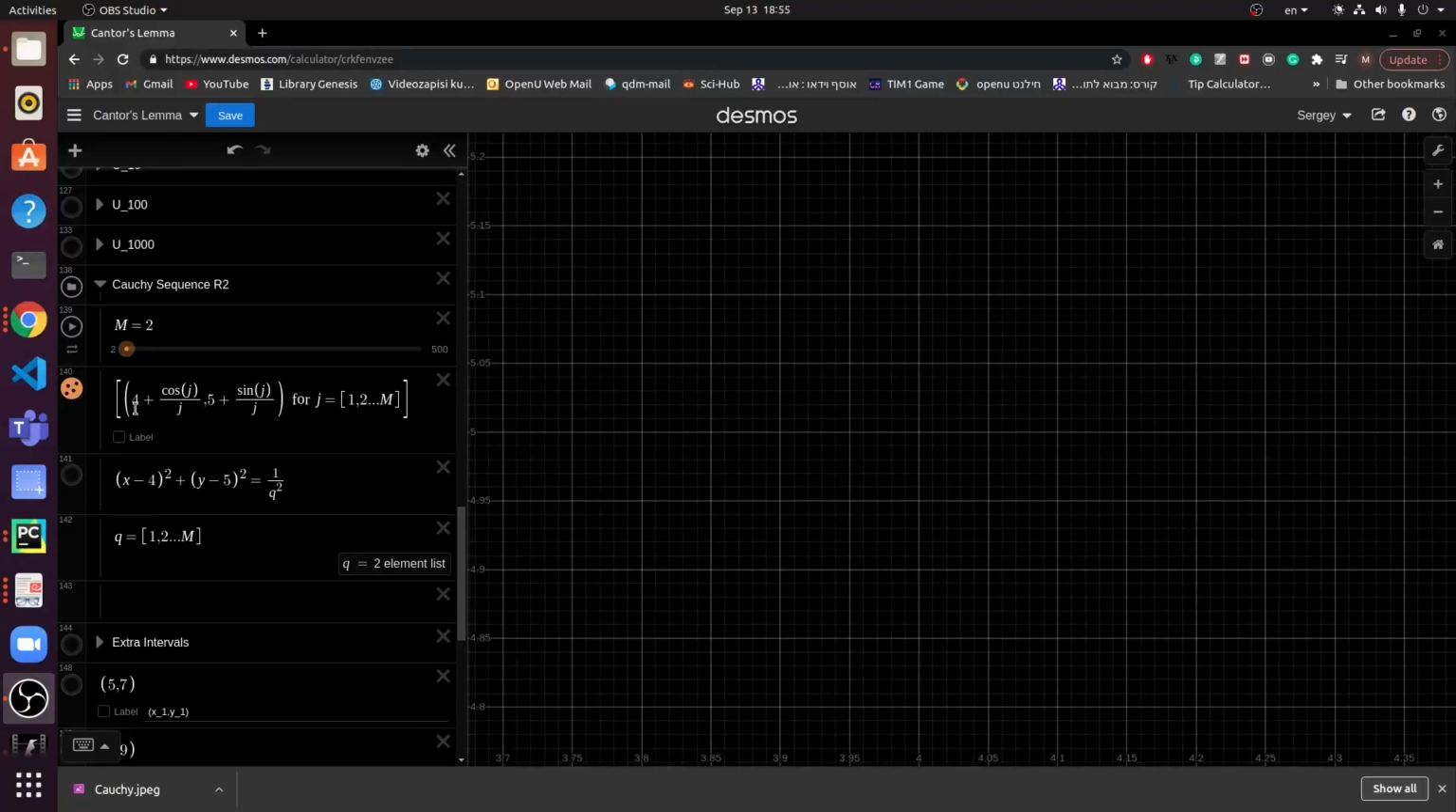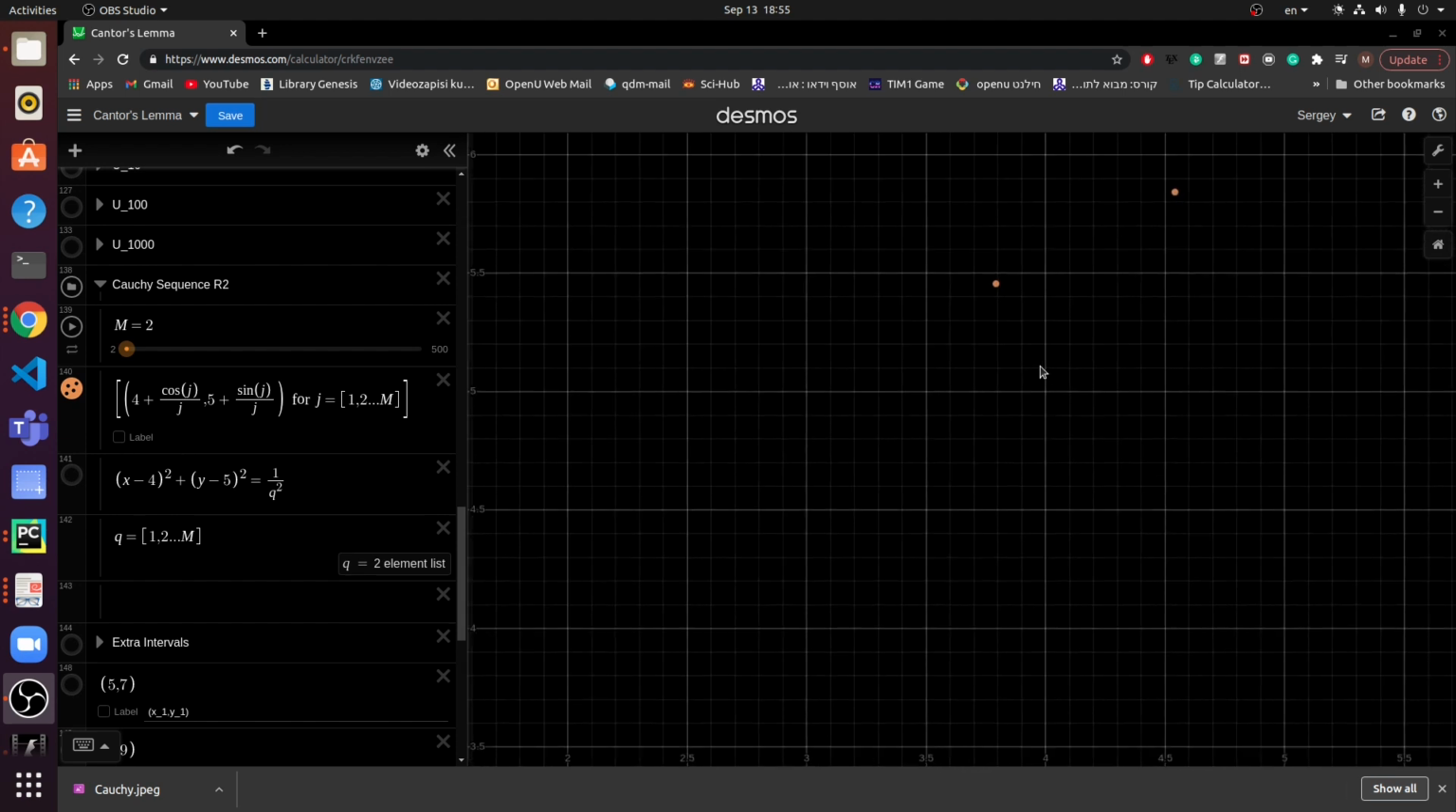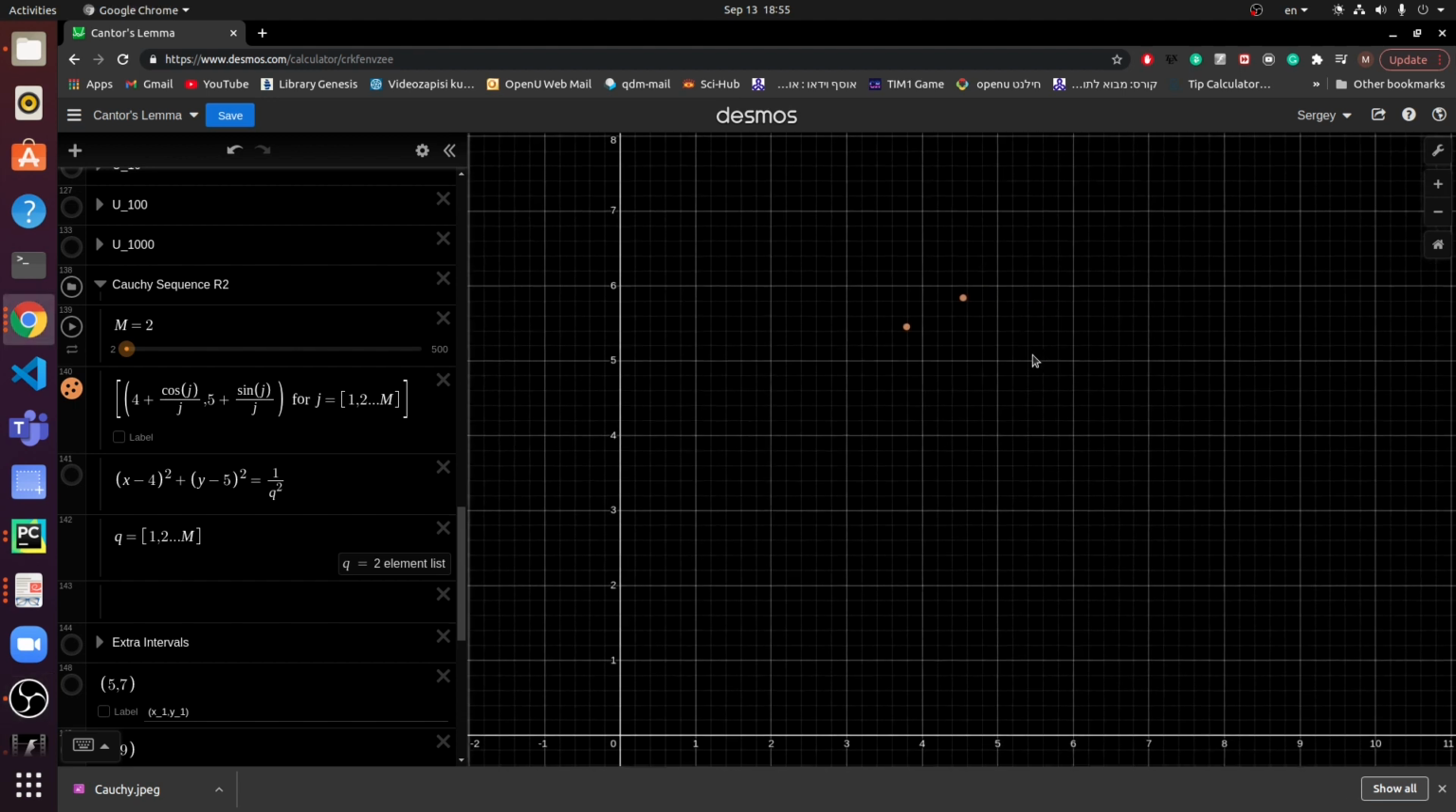So now what I've created here is the sequence. Basically it would converge to the point 4, 5. And what you see here is that cosine of j over j, where j is just an index that I used for the sequence, would tend to 0, and this would tend to 0. Basically every point is located on a circle around the point 4, 5 with radius 1 over j. So if we were to zoom out now and see how those points behave, let me draw the circles here. So we have two circles.